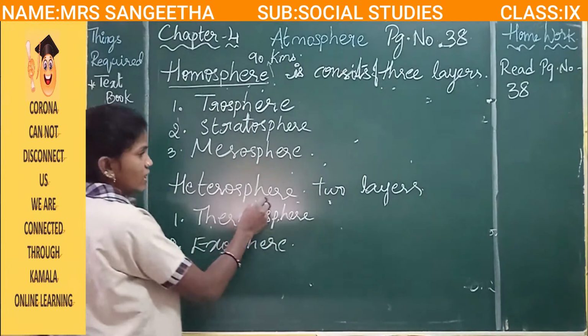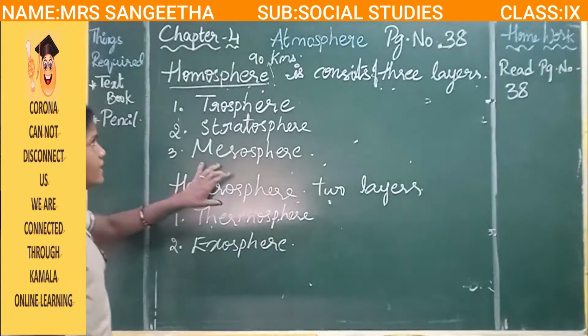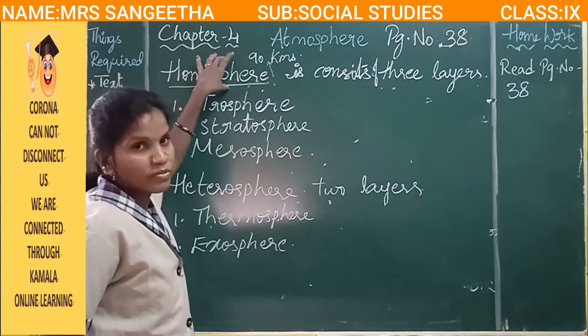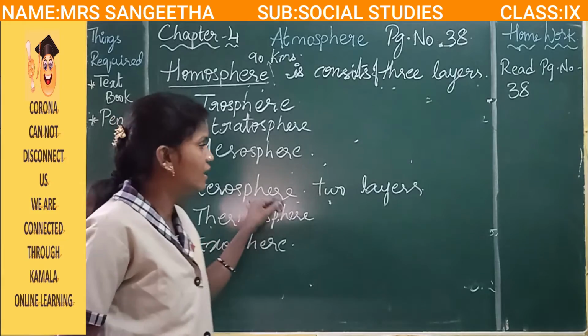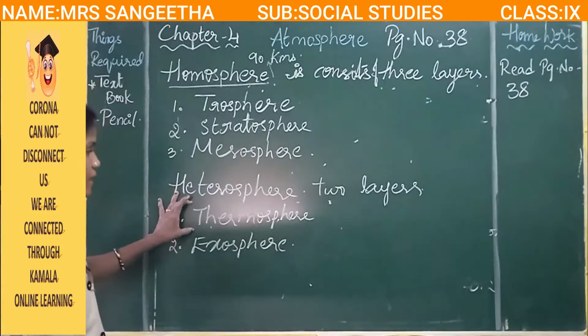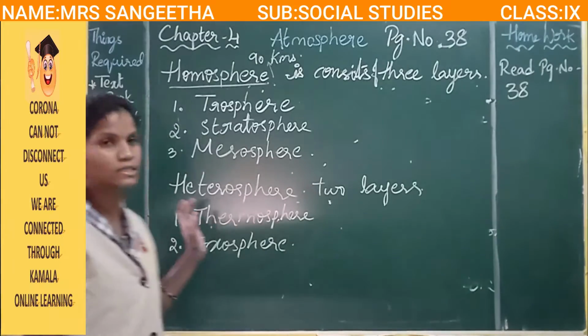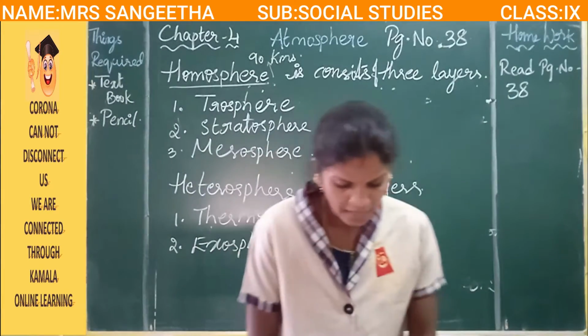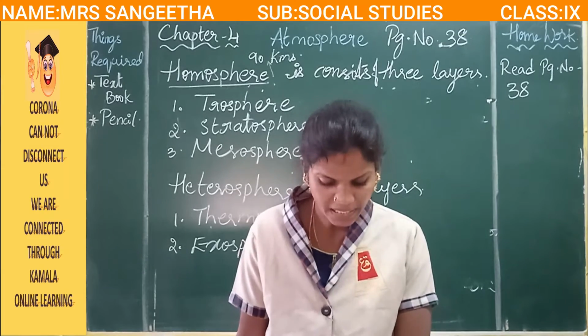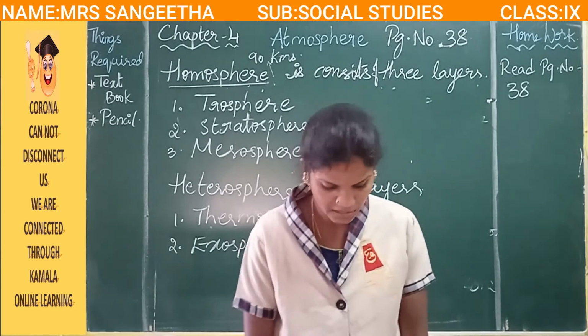Next, heterosphere. Heterosphere means the layer above the 90 kilometers of homosphere, and heterosphere has two layers. First one is thermosphere and second one is exosphere. And the atmosphere can also be divided into various layers based on density and temperature.